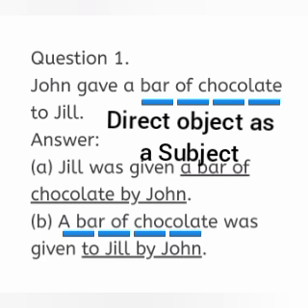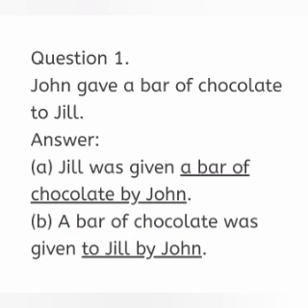Look at the B sentence. The direct object, a bar of chocolate, is used as a subject. A bar of chocolate was given, and then the indirect object to Jill should be added here in the answer. To whom was the bar of chocolate given? To Jill. And the by agent, finally, subject to object transformation, John. A bar of chocolate was given to Jill by John.